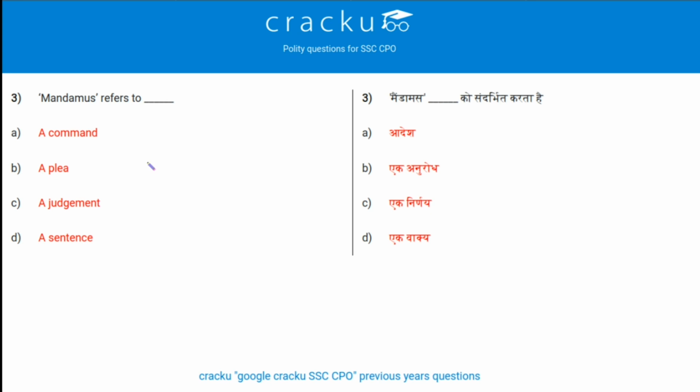Next question. Mandamus refers to, what is a mandamus? Mandamus is a judicial remedy in a form of an order from a court to any governmental or subordinate court, corporation or public authority. So you can say mandamus is a command. So option A is the answer.